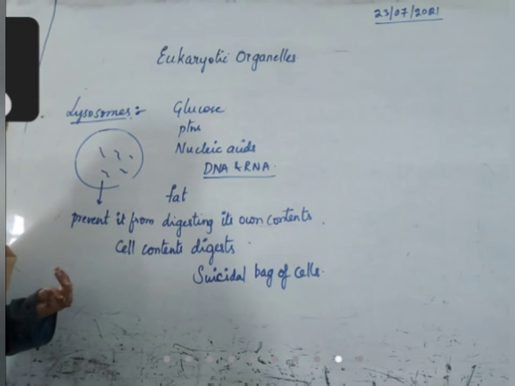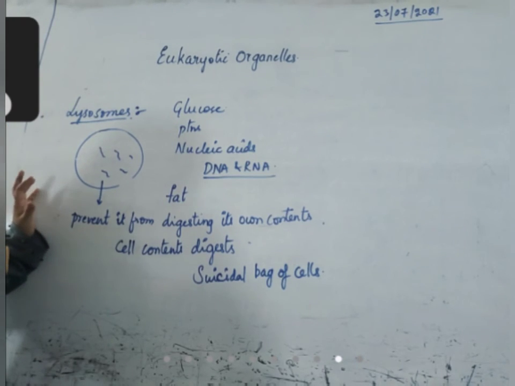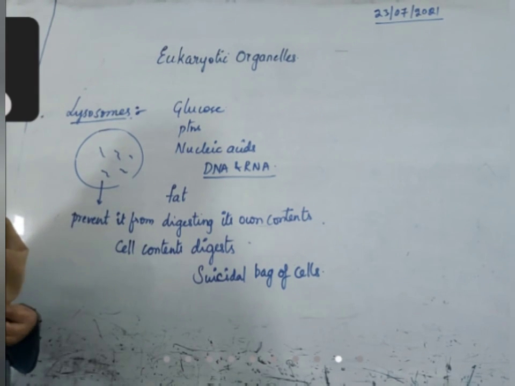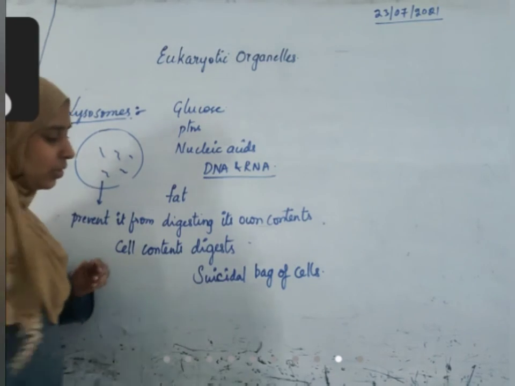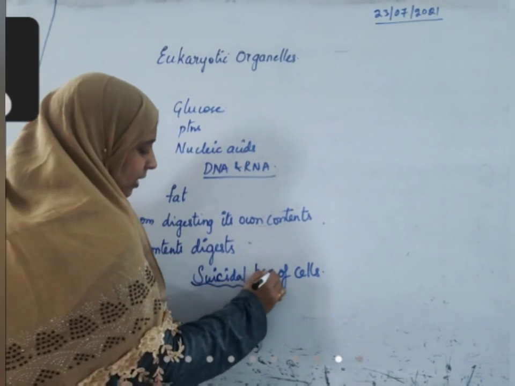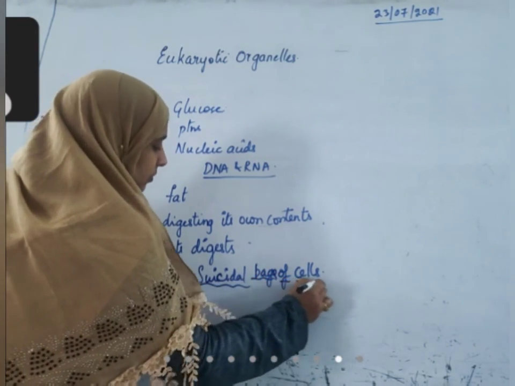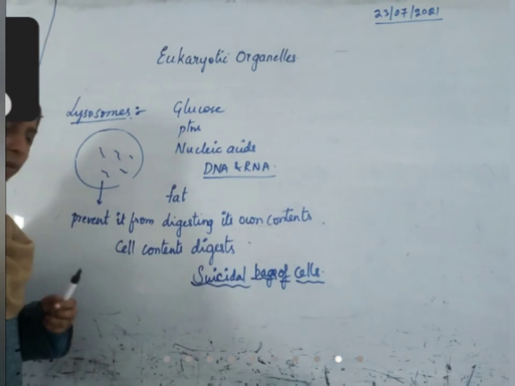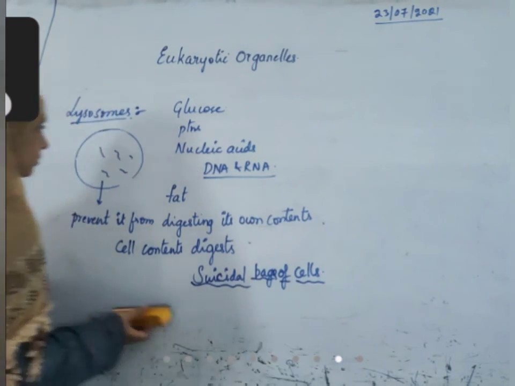When the cell is not formed properly, or when the cell becomes a cancer-prone cell, these are situations when the cell should be killed by itself. That process is done by the lysosomes. So that is why they are called suicidal bags of the cell. With this we'll end up here, children.